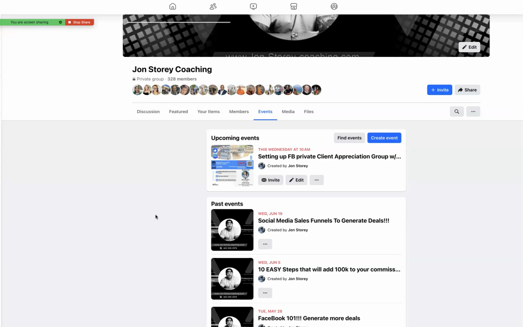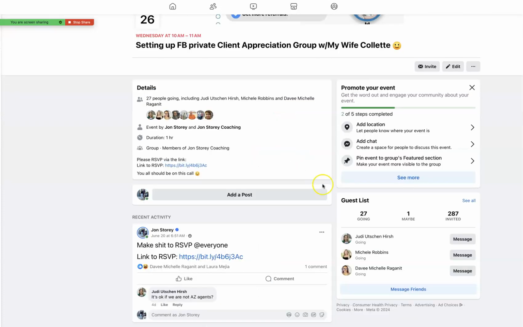But you have that space of proximity where you're going, how do I keep my clients engaged and reminding them that it's there? Well, that's why I like the event tab and why I would create an event for every giveaway that I do. Because when I do the event and come here, you can see that I did invite everyone. I clicked to invite everybody.